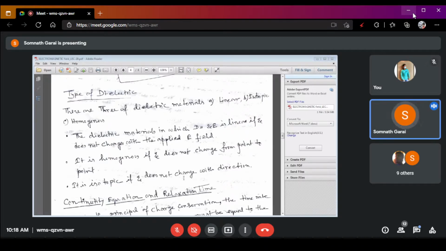Okay. Second is the homogeneous dielectric. Now, what are the homogeneous dielectrics?